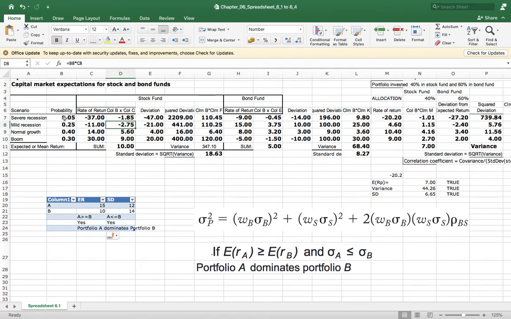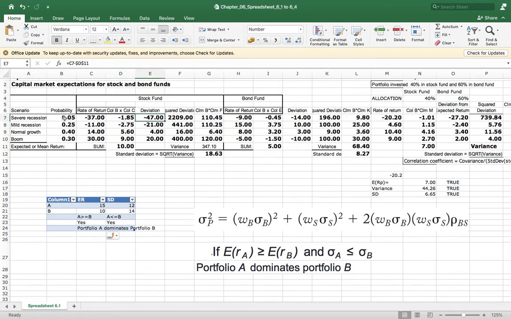Once you get the expected return of the economy, we try to get the deviation from the possibility of return. Possibility of return is minus 37 during severe recession, mild is minus 11, normal is 14, boom is 30. From this return, we will deduct the 10% expected return we just calculated.